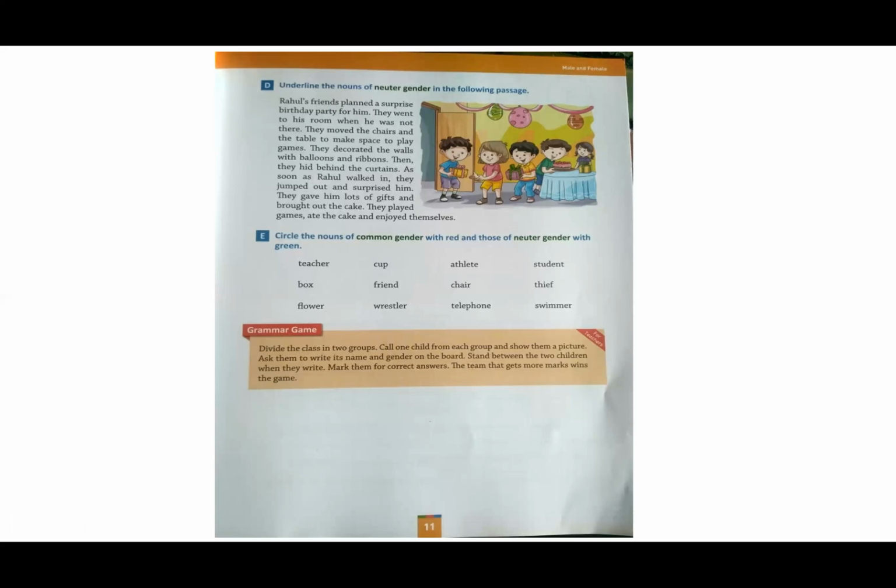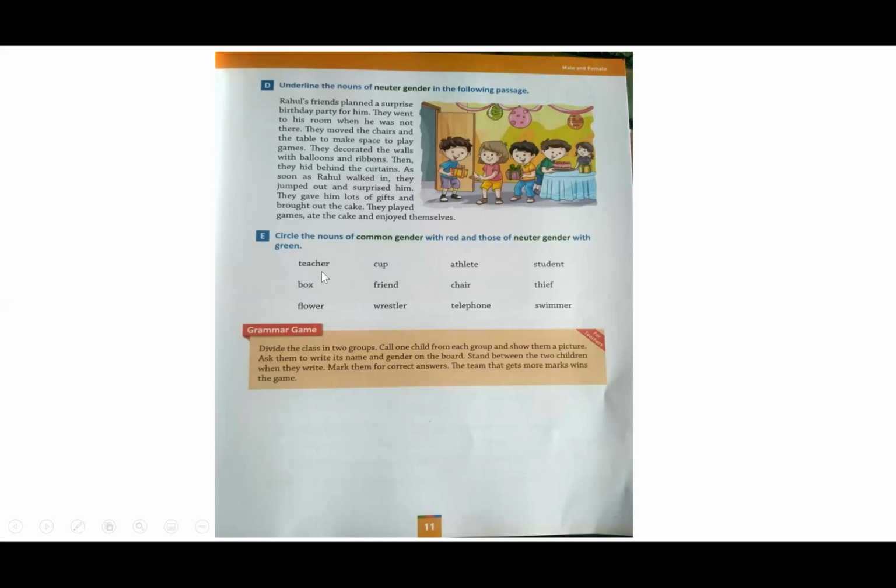Exercise E, circle the nouns of common gender with red and those of neuter gender with green. Now there are 12 nouns given here: teacher, cup, athlete, student, box, friend, chair, thief, flower, wrestler, telephone, swimmer. The first one is teacher. Teacher is which gender? Yes, common gender. So you will encircle it with a red pencil.